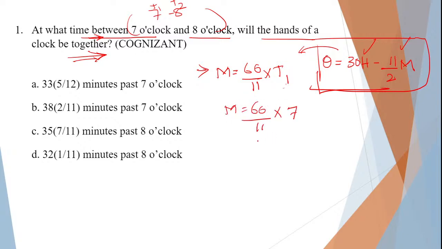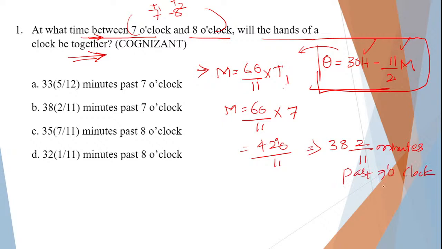6 into 7, 42. 420 divided by 11. 11 3s are 33. 9 is the remainder. 11 8s are 88. 2. So 38, 2 by 11 minutes past 7 o'clock. Okay. After 7 o'clock, 7:38 and 2 by 11 minutes, the hands of the clock will be together. So please do remember this.